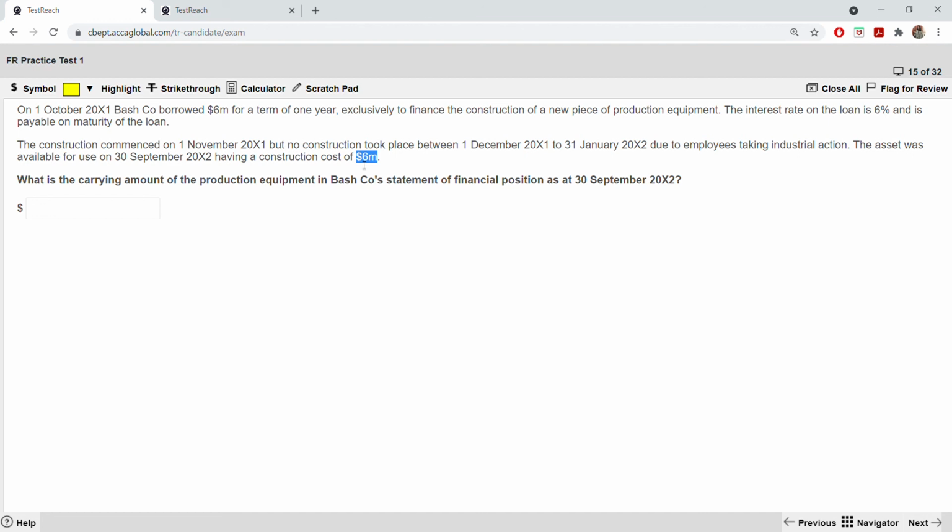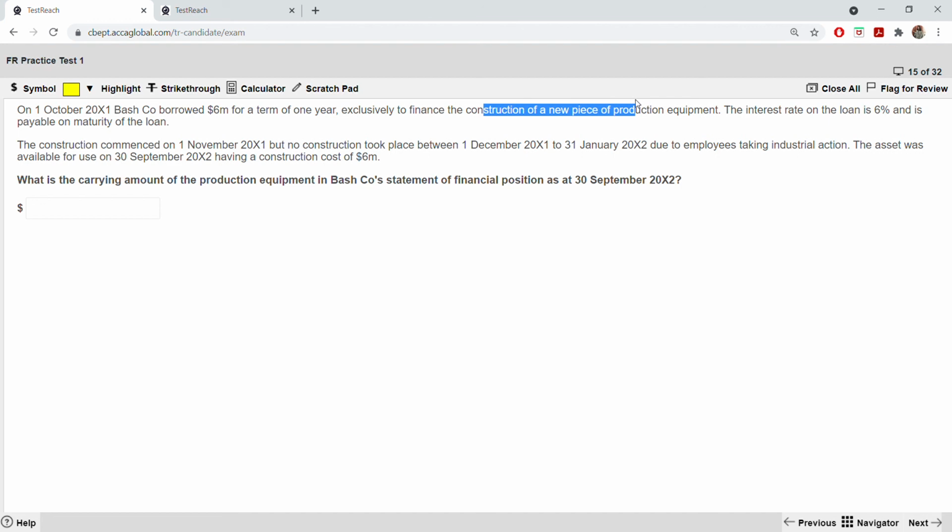Next, borrowing cost. Okay, so this is IAS 23. Where they may talk about borrowing cost, you have to capitalize this 6 million, because you have taken it to finance the construction of a new piece of production equipment.